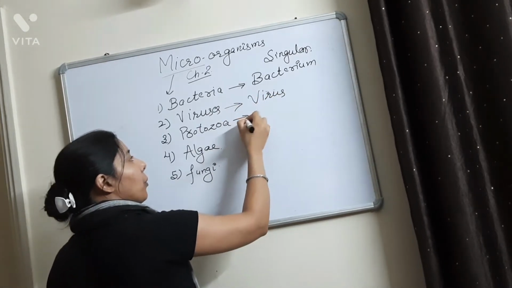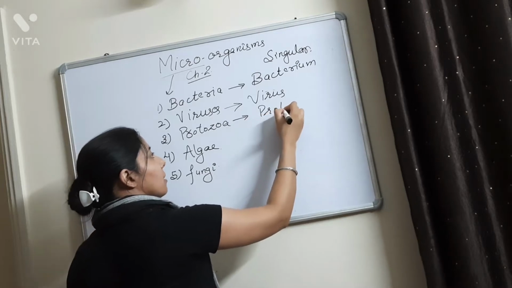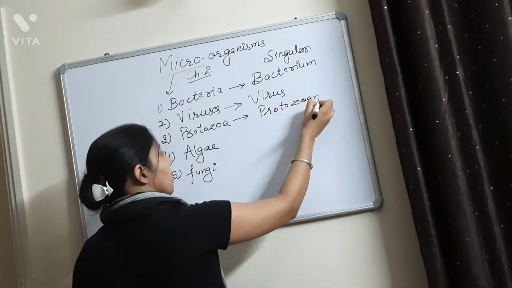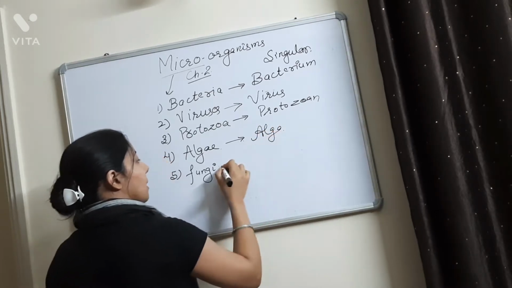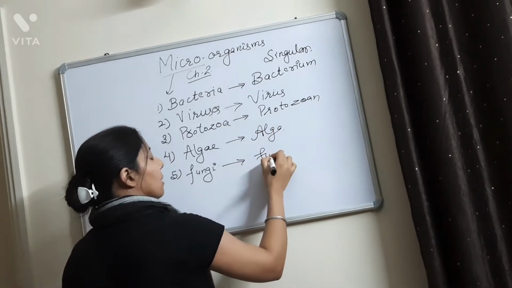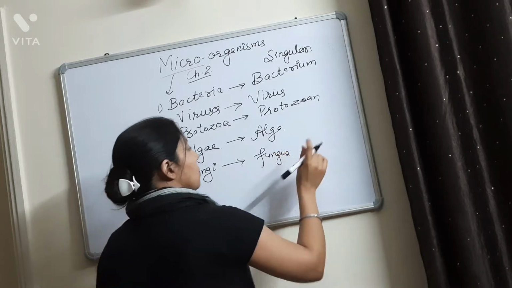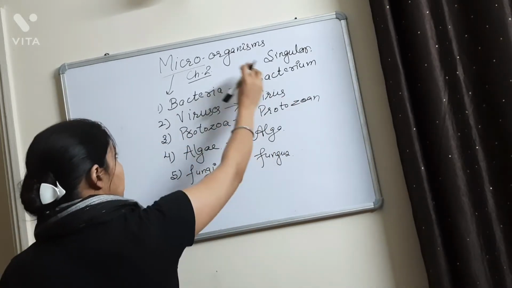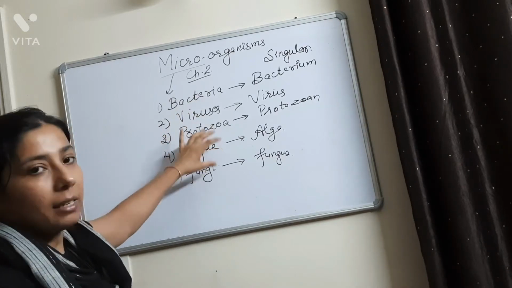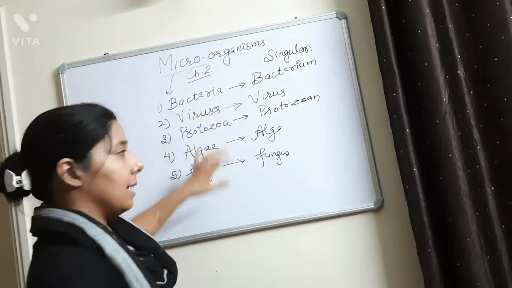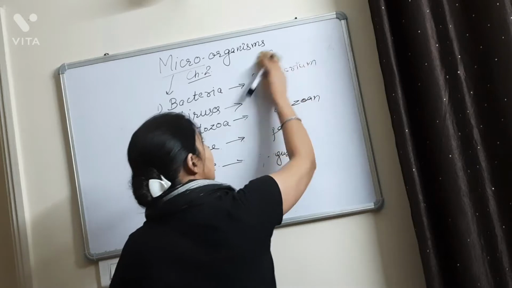The singular of protozoa is protozoan. The singular of algae is alga. And the singular of fungi is fungus. So these are the 5 categories of microorganisms. Now we will discuss each category one by one in a little detail. Let's take the first category, which is the bacteria.